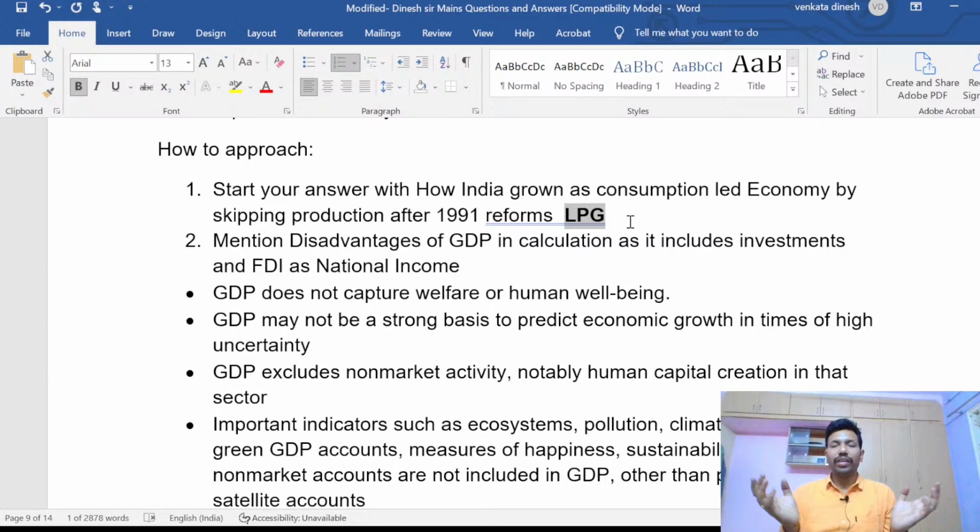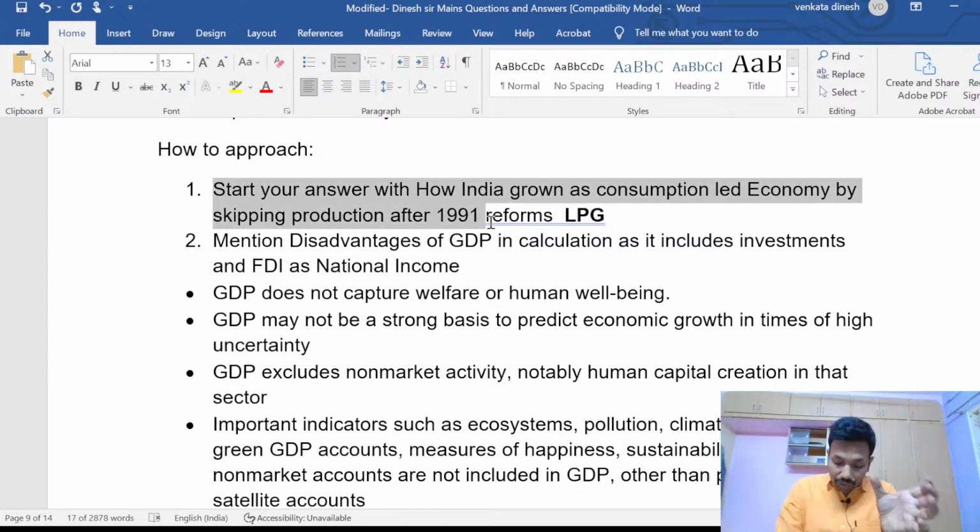So at this junction, GDP is not a viable thing for us. When we want to develop industries, when we have to increase industry, I have to follow GVA: from last year to this year, how much my value is added, and from this year to next year, how much my value will be added. This is what is needed. So you have to start your answer with the negative comment on LPG, so that your attention with the examiner will be good, you are not deviating from the topic, and you are writing what is required by justifying or substantiating.